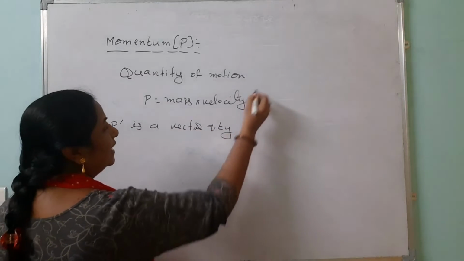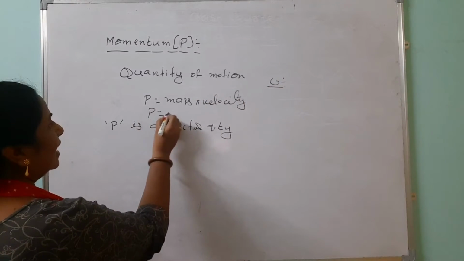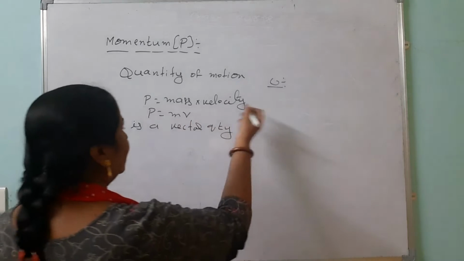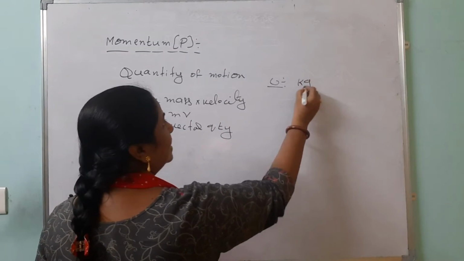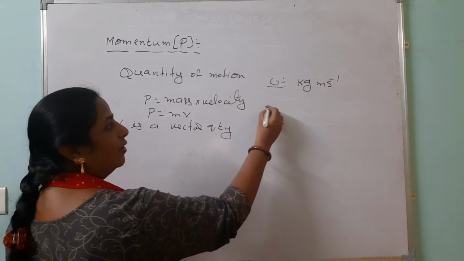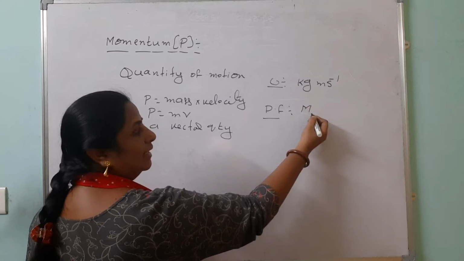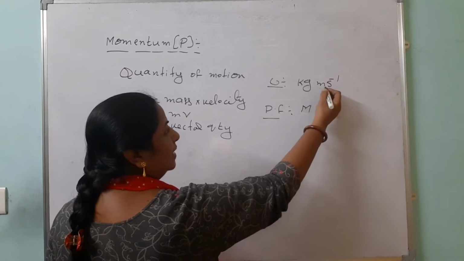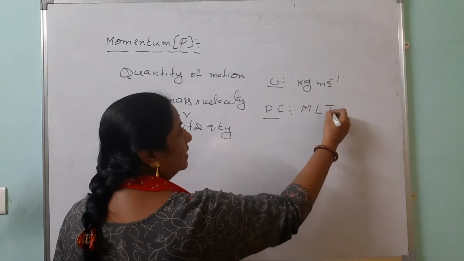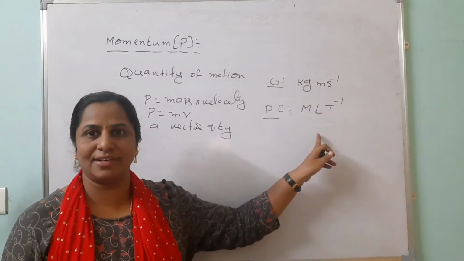What is the unit and what is the dimensional formula? Mass into velocity: mass is measured in kgs, velocity in meters per second. So this is the unit for momentum. How to write the dimensional formula? Kg, mass, is represented by capital M, meter, length, and time is T power minus 1. So this is about the unit and dimensional formula.